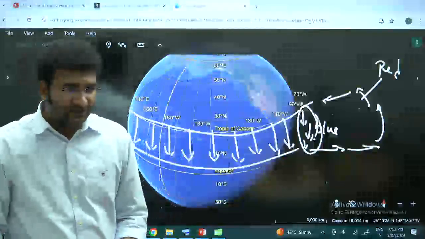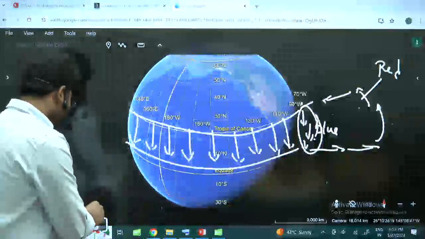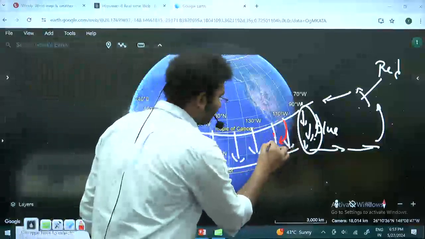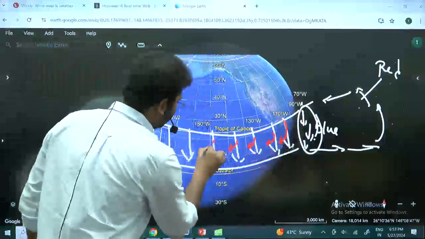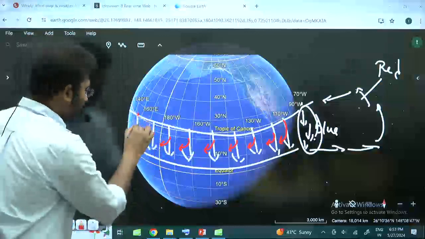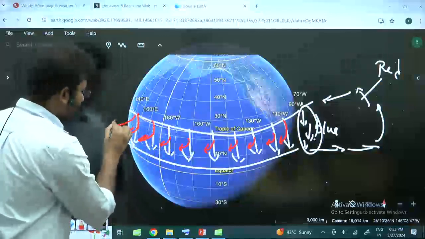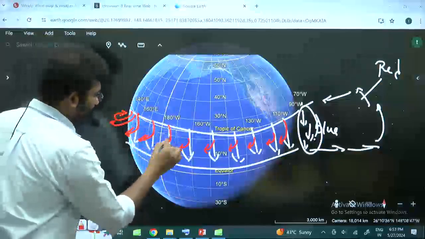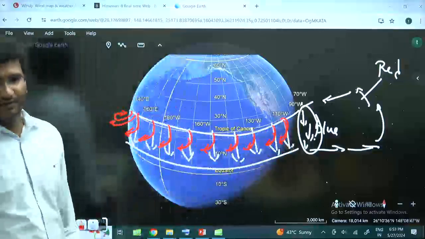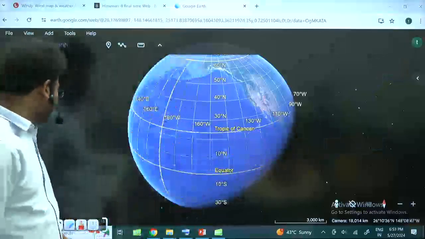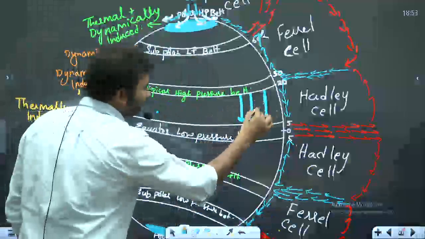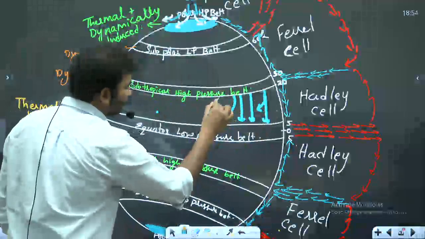Now there is a Coriolis force that is present. What is the direction of the Coriolis force in the northern hemisphere? That means net, this is how the winds are moving. Am I correct? So this is how the winds are moving. Now same thing, I am going to draw it here. Look here, the wind shall be moving by deflection. This is the direction in which they are deflecting.